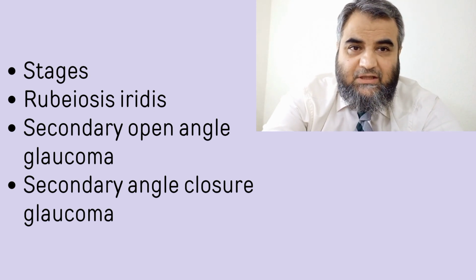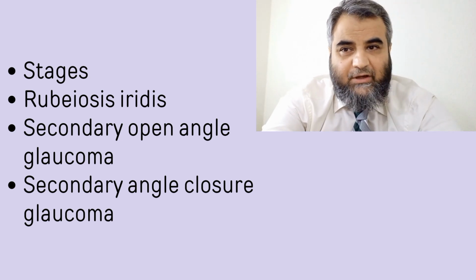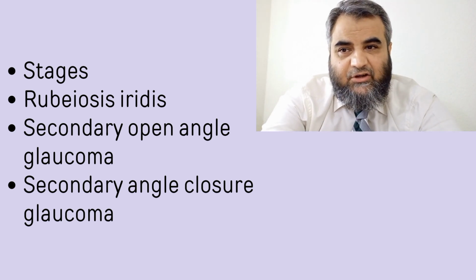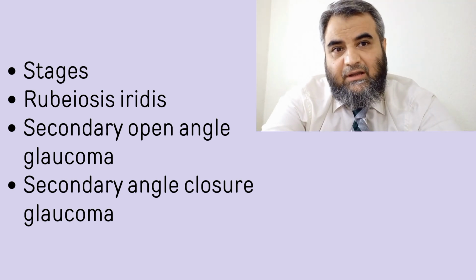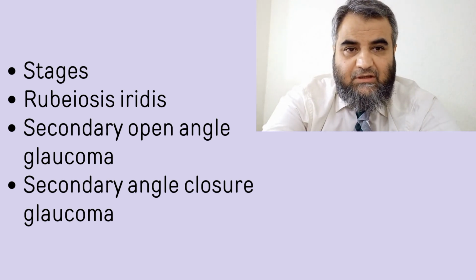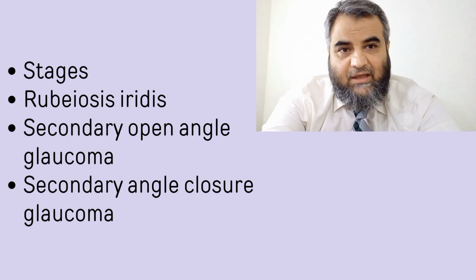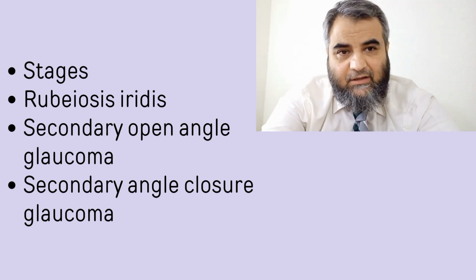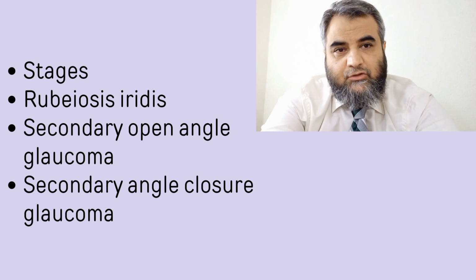But after this, once things go into the secondary angle closure glaucoma, then things become very difficult, because the fibrovascular membrane in the angle starts contracting and pulls the iris over the trabecular meshwork, and it forms peripheral anterior synechiae. Then you will also see the prominent ectropion uveae. Angles are closed. You cannot see the NVAs over there. Intraocular pressure is raised, the prognosis is very guarded, and the patient is in severe pain when he comes in these stages.